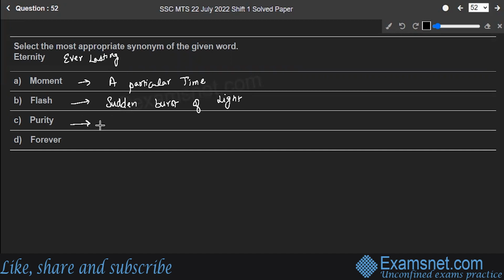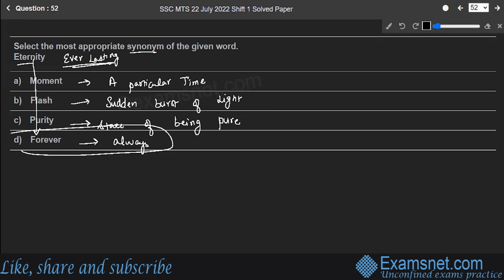Purity refers to a state of something which is pure or contamination free. Forever means always. So you have to find the synonym for the word eternity, which means everlasting. The synonym is nothing but forever, which means always. So option D is the correct answer to the question.